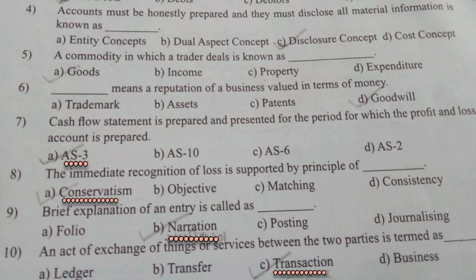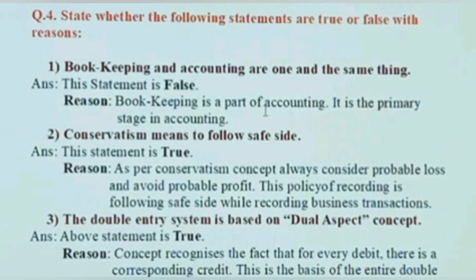Sixth, a reputation of business valued in terms of money. Answer is goodwill. Seventh, cash flow statement is prepared and presented for the period for which the profit and loss account is prepared. Answer is AS 3. Eighth, the immediate recognition of loss is supported by the principle of conservatism. Ninth, a brief explanation of an entry is called a narration. Tenth, an act of exchange of things or services between two parties is termed a transaction.